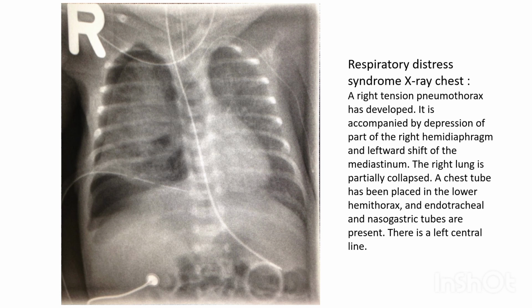Before proceeding to this slide, here you can see the pleural lining of the right lung. This is indicative of tension pneumothorax. Respiratory distress syndrome, X-ray chest. A right tension pneumothorax has developed. It is accompanied by depression of part of the right hemidiaphragm and leftward shift of the mediastinum. The right lung is partially collapsed. A chest tube has been placed in the lower hemithorax, and endotracheal and nasogastric tubes are also present. There is also a left central line.